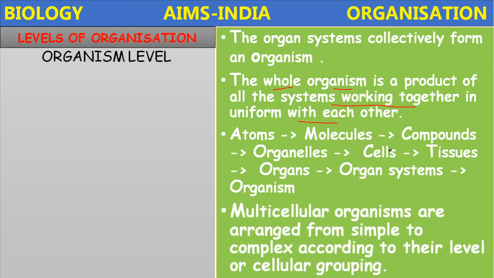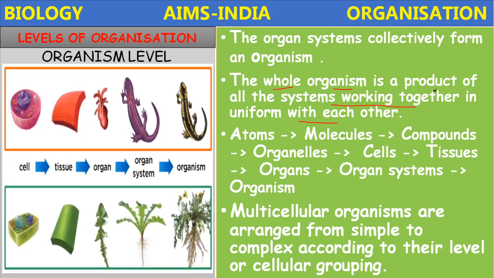In multicellular organisms like plants and animals, they are arranged from simple to complex according to their level of cellular grouping. For example, here the plant and animal are given.